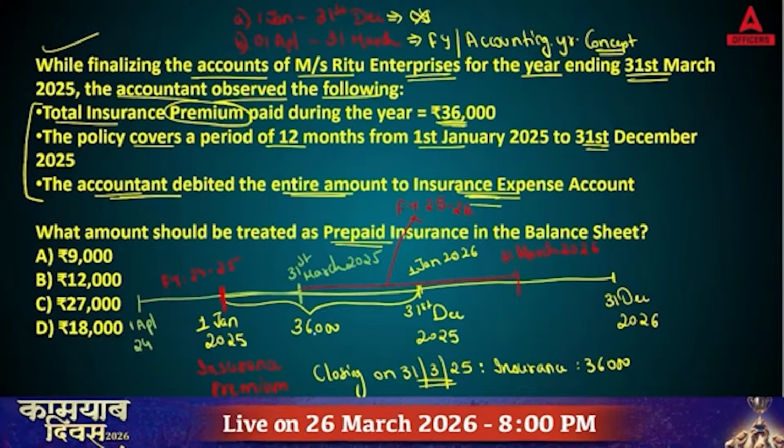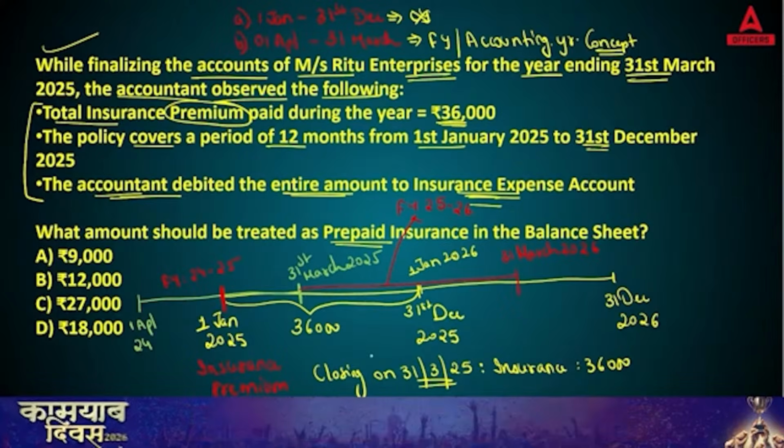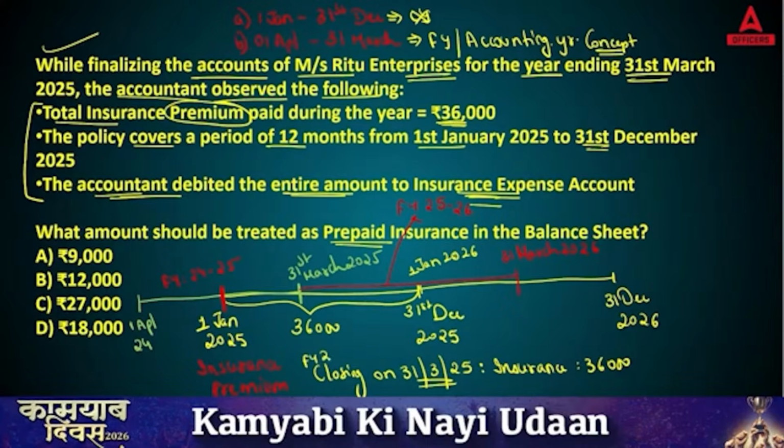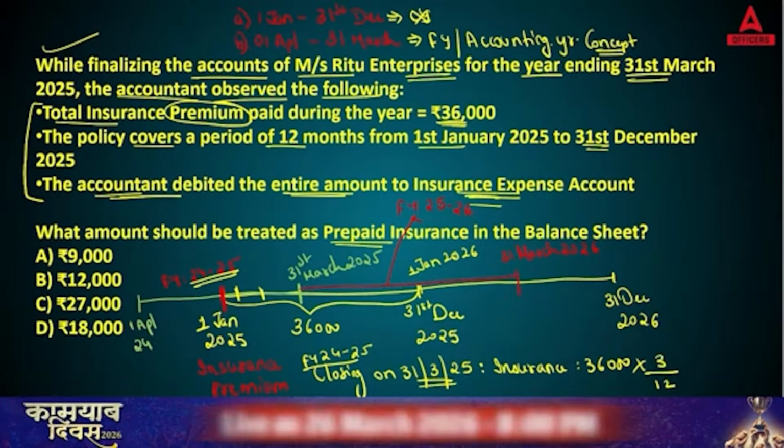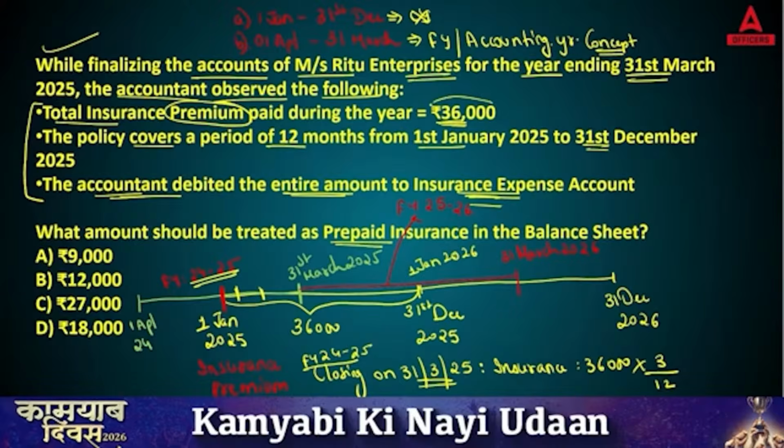No, basically for the financial year 24-25 you will be showing only the months that belong to 24-25, that is January, February and March. So 3 divided by 12, as 36,000 belongs to 12 months. But here you have two financial years.